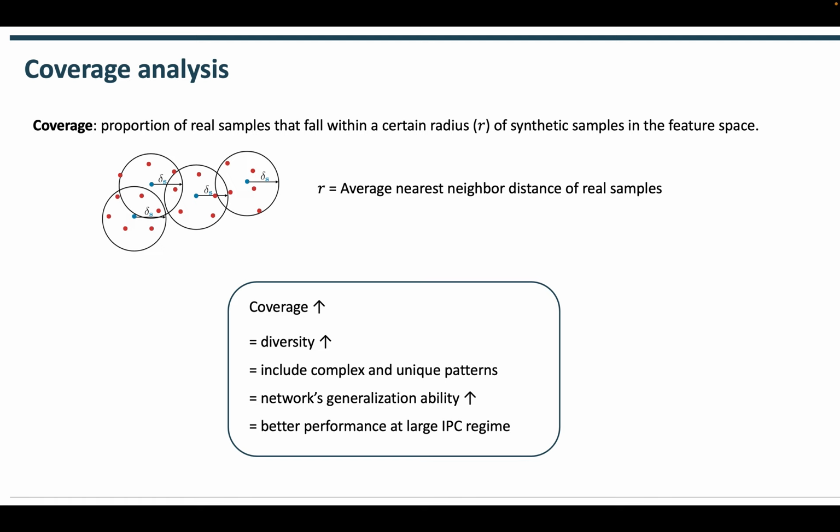We discovered this by analyzing the MTT method using coverage. Coverage indicates the proportion of real samples that fall within a certain radius of synthetic samples in the feature space. Higher coverage means that the synthetic dataset captures more diverse features from the real dataset, which results in better generalization ability of the model.